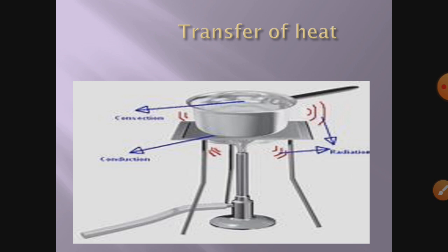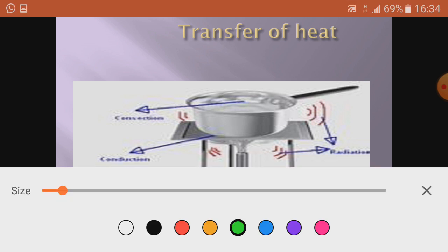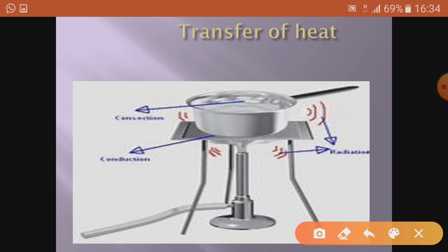Now in this you will get a clear idea about conduction, convection and radiation. See, this is the tripod stand and the Bunsen burner, and you have one pan where water is kept and the water is boiling. Here you can see sideways radiation is there, as the source of heat is heating up.